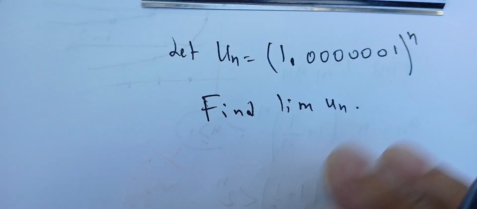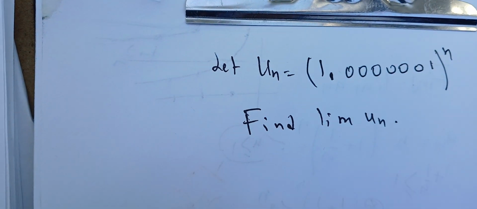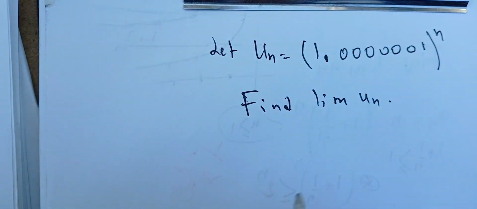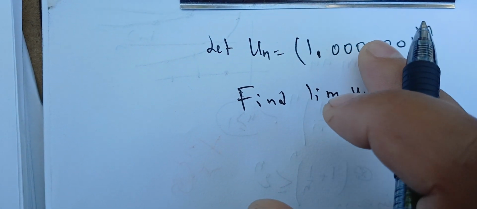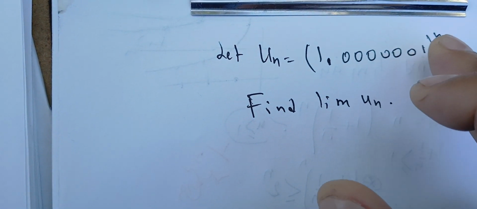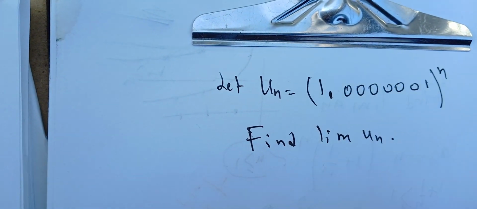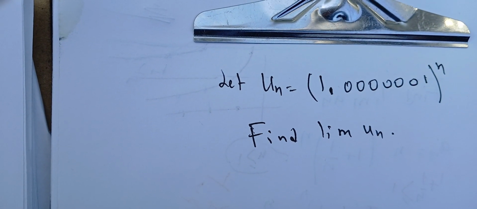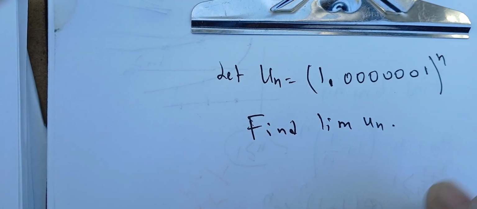In the following exercise, we're going to prove or find the limit of this sequence. So u_n is 1.00000001 to the power n. I'm repeating the zeros so you can see the effect of this one. It's a tricky limit.